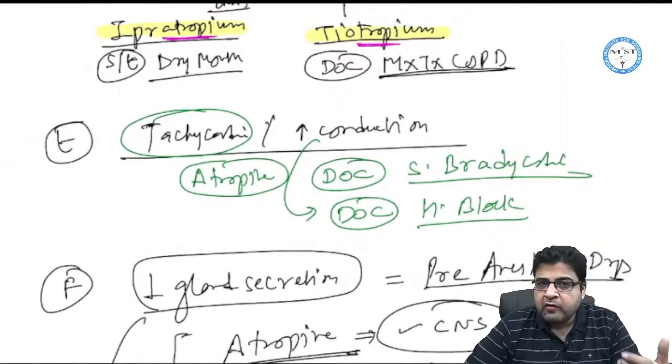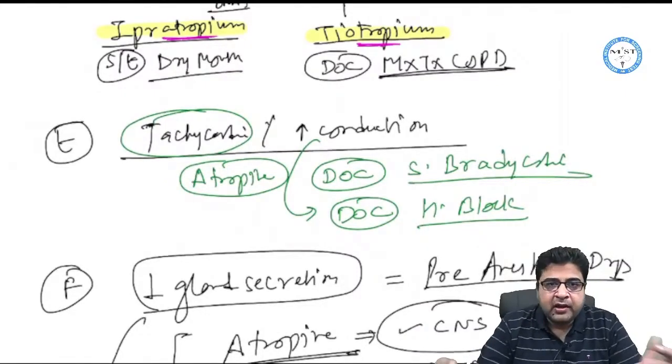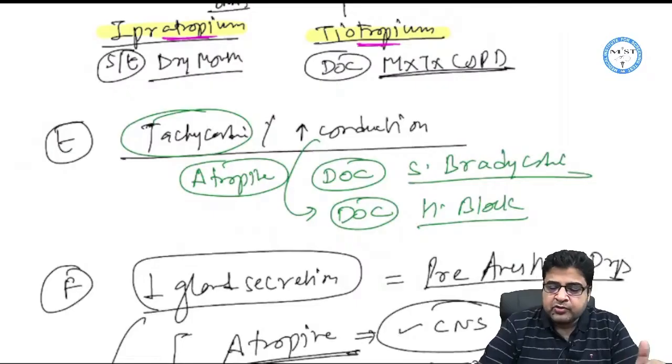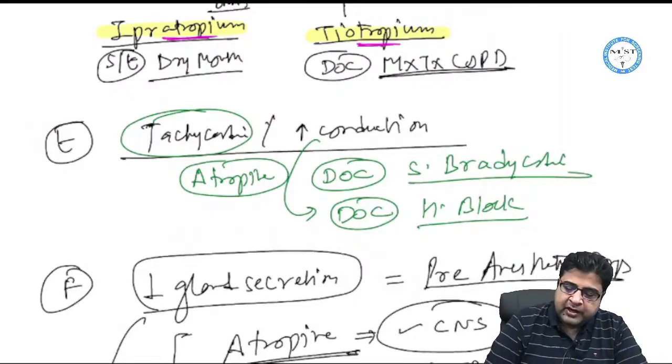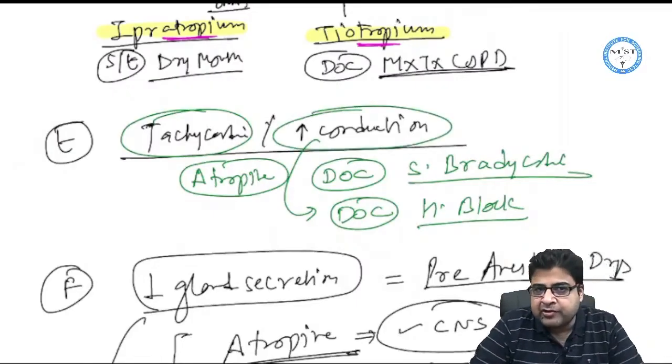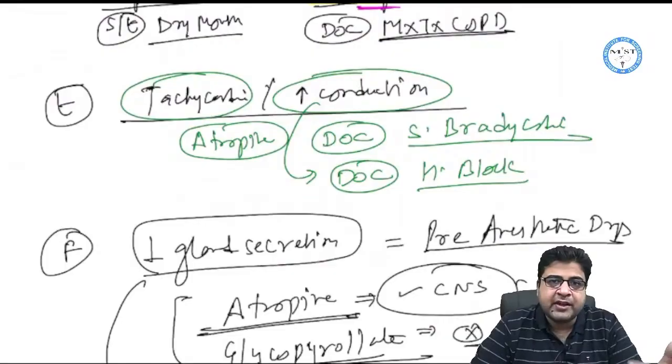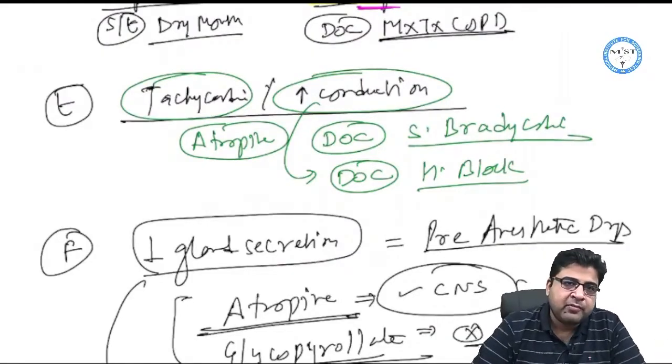In the mnemonic of dumbbells, B stands for bradycardia, and the opposite of bradycardia is tachycardia and increased conduction in the heart. So atropine is a drug which can cause tachycardia and can increase conduction in the heart. Atropine is considered the drug of choice for sinus bradycardia as well as heart block.